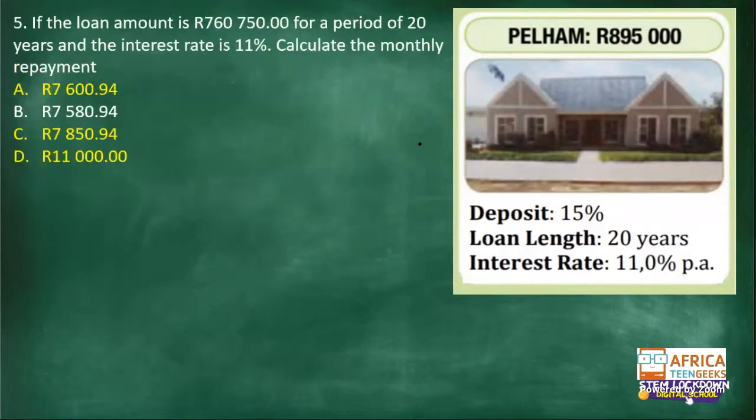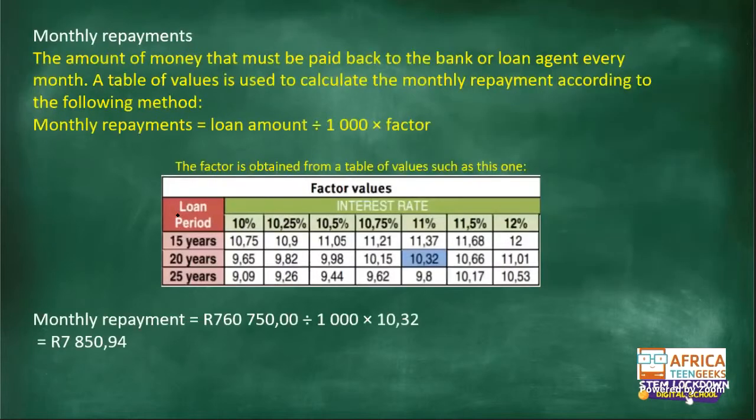And then question 5: if the loan amount is 760,750 rands for a period of 20 years and the interest rate is 11%, calculate the monthly repayment. So I've shown you the steps here.